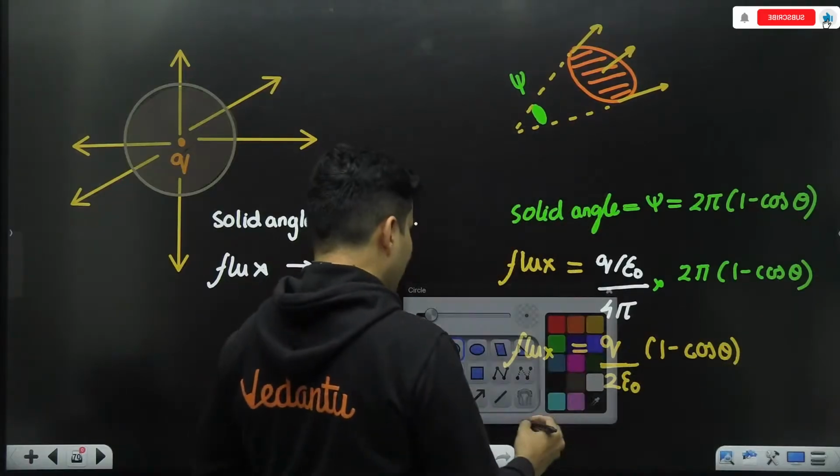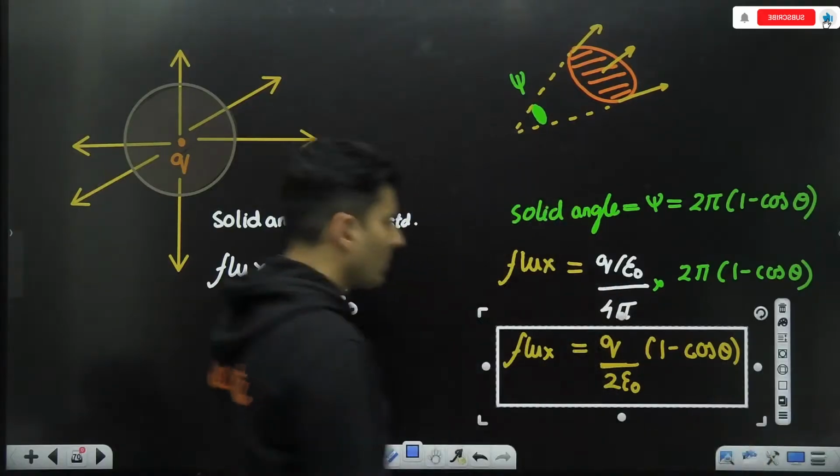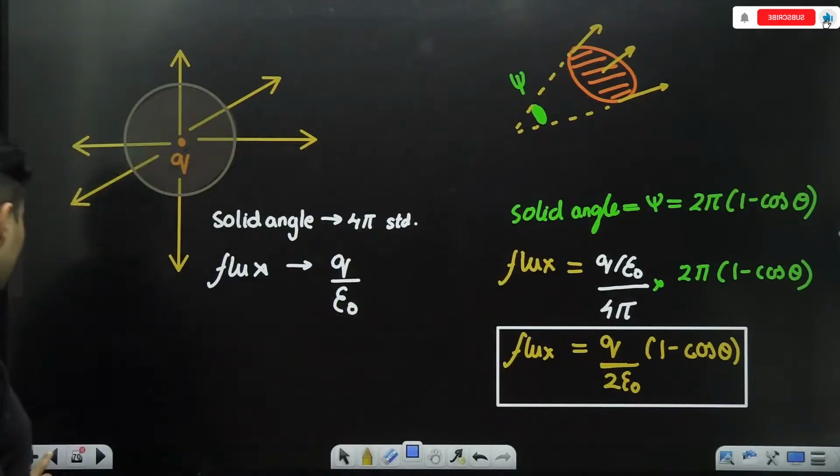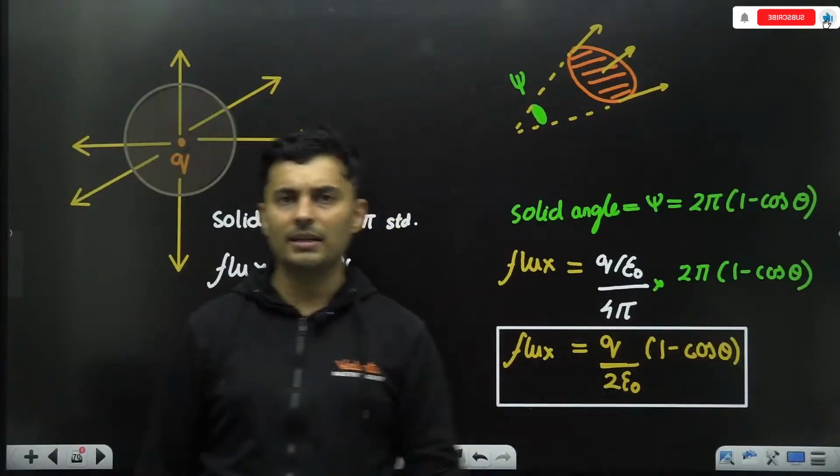Now this formula is very important, obviously, for calculation purposes. You should remember this formula. The intermediate steps are also important, but the final derived result is very important.